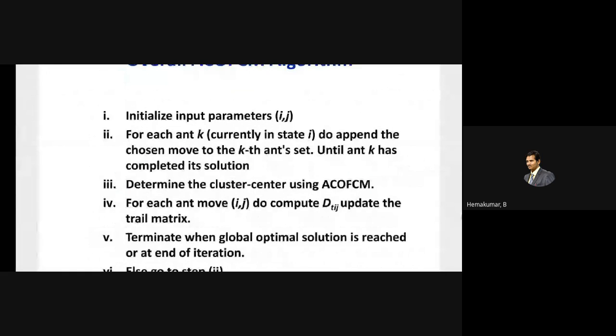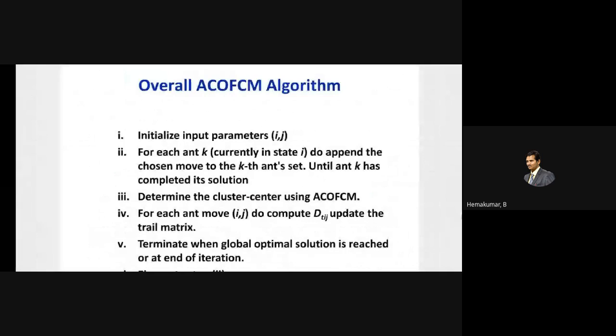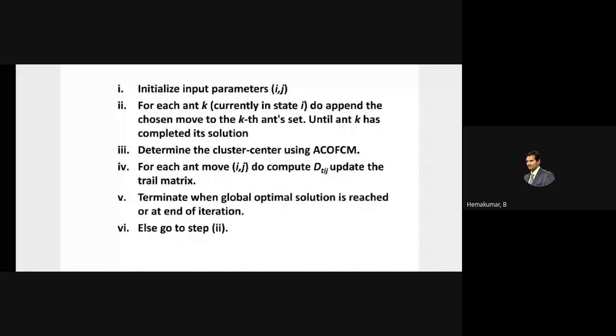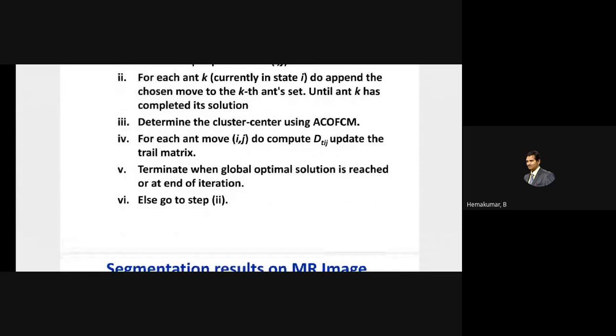So this is the overall ACOFCM methodology. Initially, input all parameters ij. For each ant k currently in state i, append the chosen node to the kth ant's set until the ant has completed its solution. Determine the cluster center using ACOFCM. For each ant move i, j, compute dij, update the trial matrix, and terminate when the global optimal solution is reached. Else go to step 2.